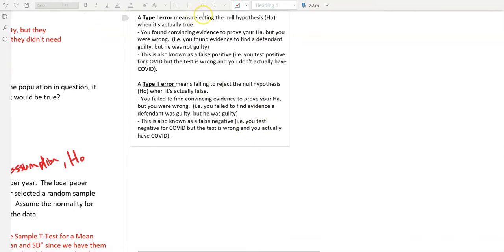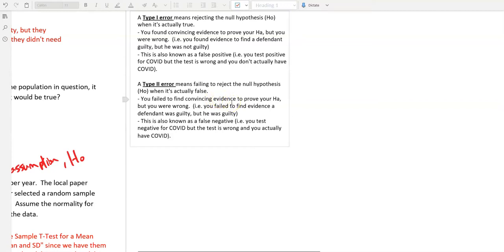So remember, a type 1 error means you rejected the null and it's actually true. So you found convincing evidence, you proved HA, but you were wrong. So you found evidence to find a defendant guilty, but he was not guilty. In that situation, we sent an innocent man to prison. And a type 2 error would have meant that we failed to find evidence, but he was actually guilty. We were wrong. We let a guilty man go free.